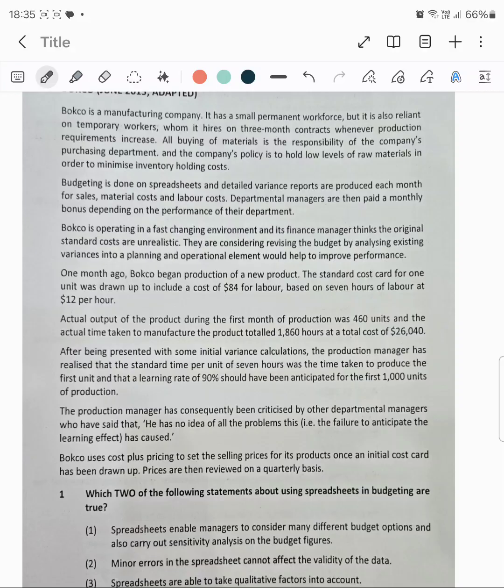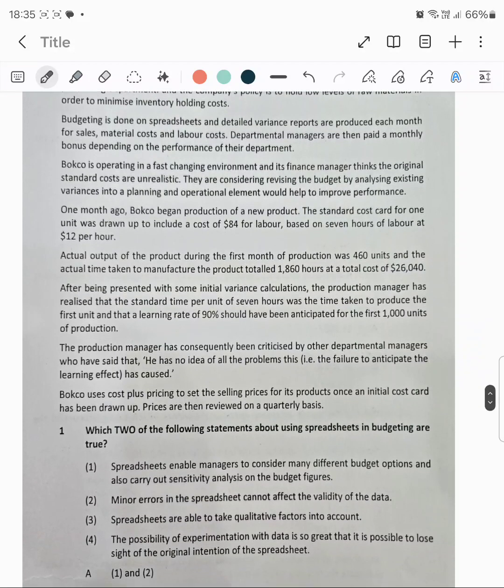Let me read this information once more. One month ago, Bokco began production of a new product. The standard cost card for one unit was drawn up to include a cost of $84 for labor, based on 7 hours of labor at $12 per hour. Actual output of the product during the first month of production was 460 units, and the actual time taken to manufacture the product totaled 1,860 hours at a total cost of $26,040.